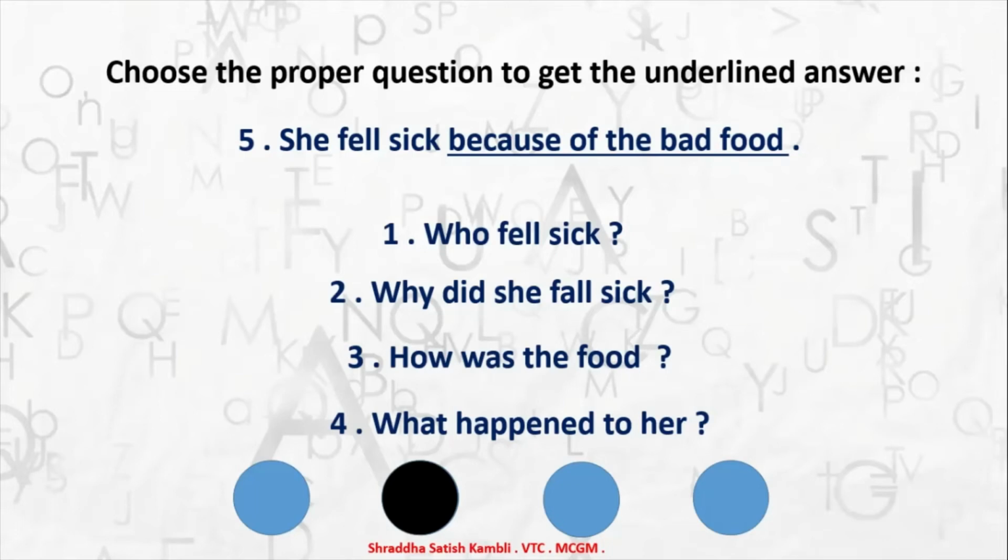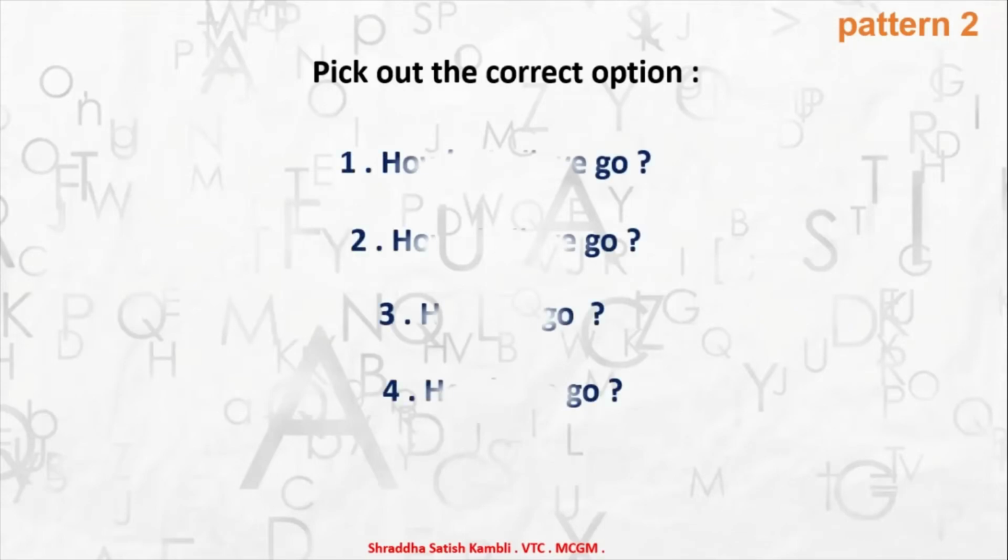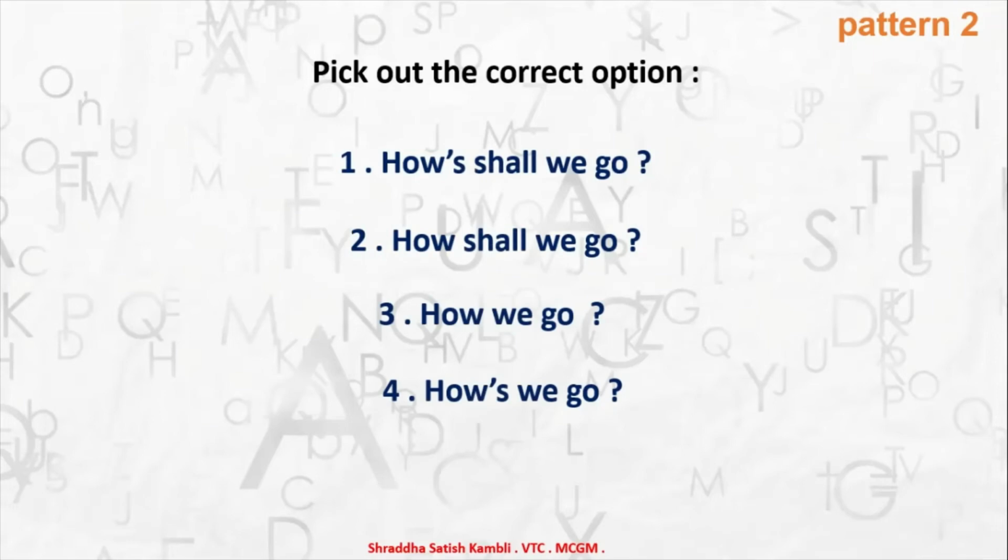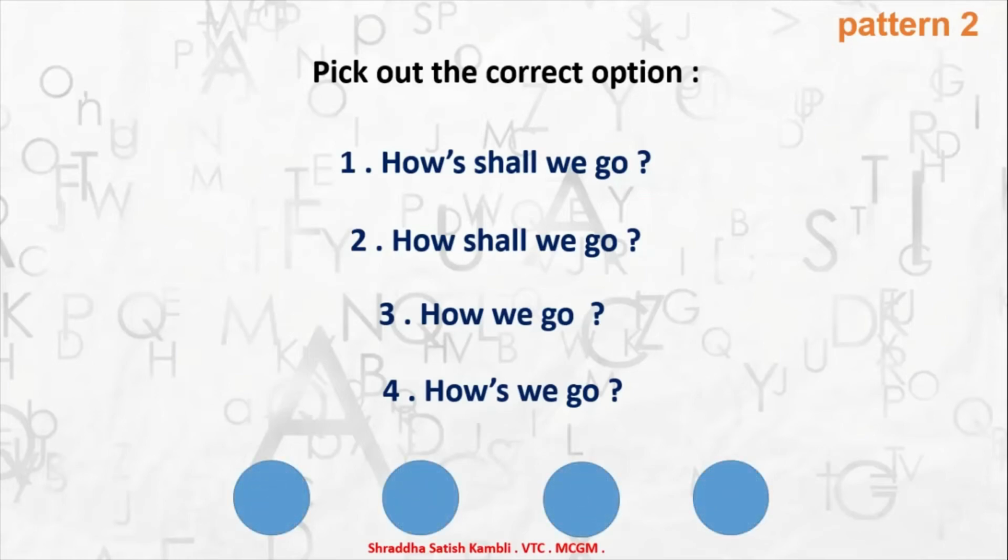Okay, let's move on and let's go to the second pattern for today. Pick out the correct option. So we just have to pick out the correct option from the given options and write the answer. How shall we go? How we go? So there are certain places where there is no auxiliary verb, certain places there is no modal auxiliary. So come on, make your selection. What's the right answer? How shall we go is the correct answer.